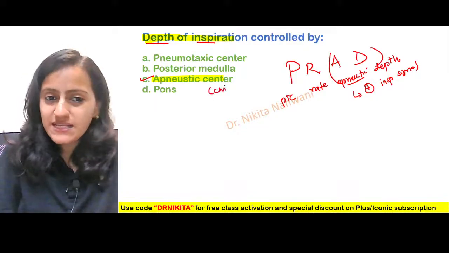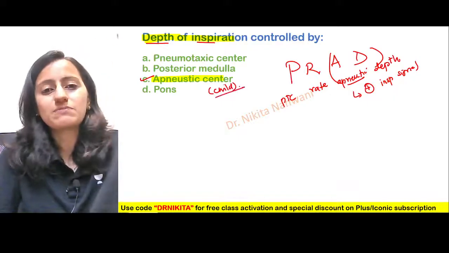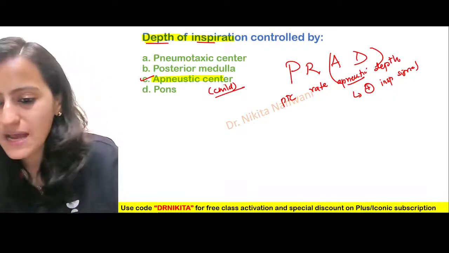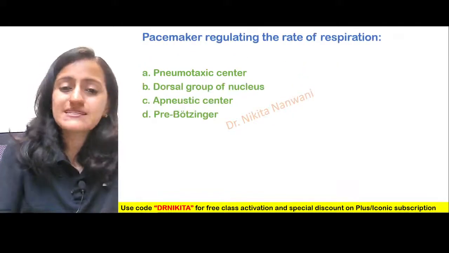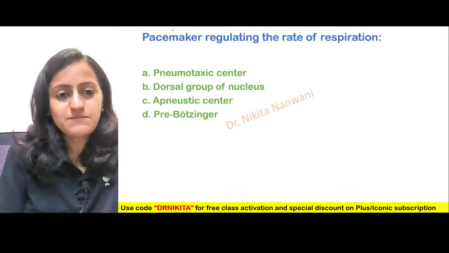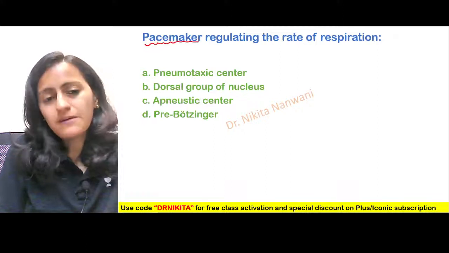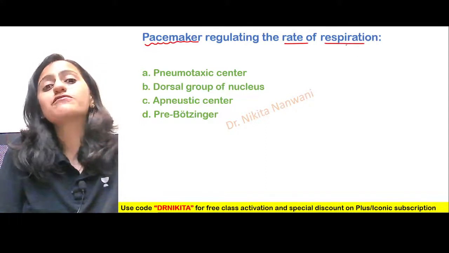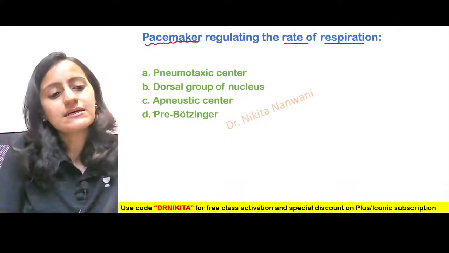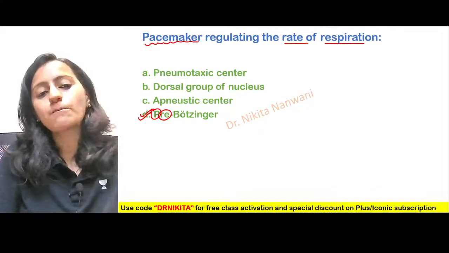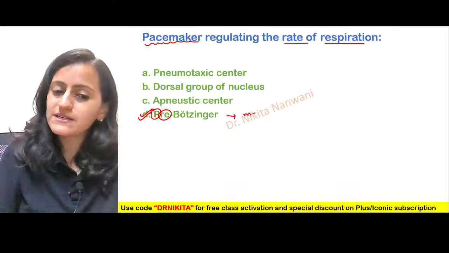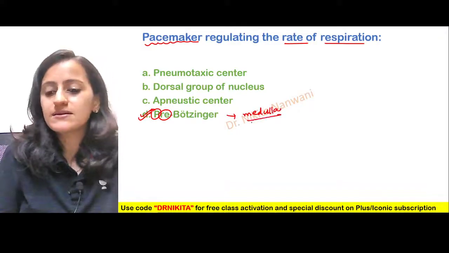The apneustic center is like the child, controlled by the PTC and the vagus. Pacemaker regulating the rate of respiration, which is the pacemaker? The pacemaker of respiration is the pre-Botzinger complex, which is present in the medulla.